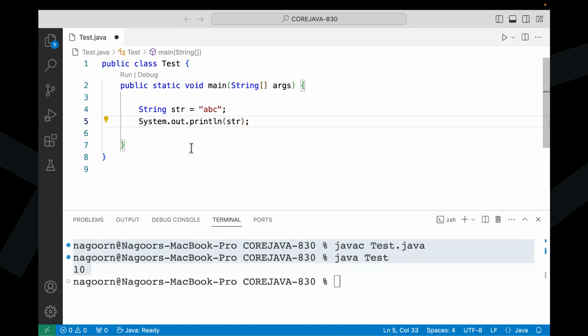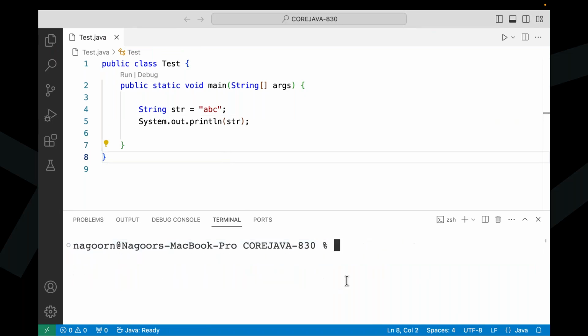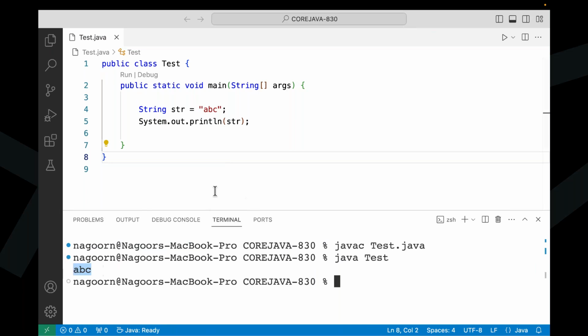Please remember, all of you, String is not a primitive data type in Java. String is a predefined class name. Okay, now this is a normal program: String str is equal to "abc". javac Tester.java compiled successfully. java Test. Now here we are getting the output abc. Okay. Now what I am telling now, in place of this str, again I am going to use String.